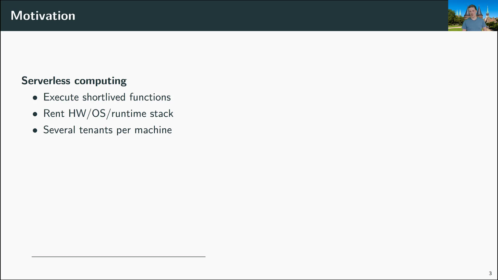And because those functions are very short-lived, cloud service providers will usually place multiple tenants on the same machine, because otherwise cores would idle, right? The CPU would not be used in its entirety. So they place multiple tenants on the same machine to have them share resources, because one might use more memory and the other one might use more CPU time. And then this will average out so that the whole system is used at a good ratio.